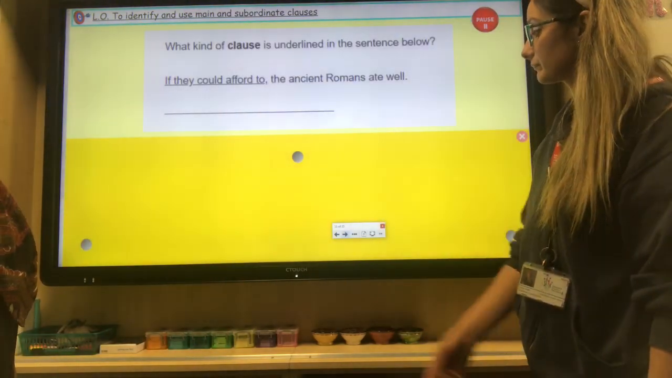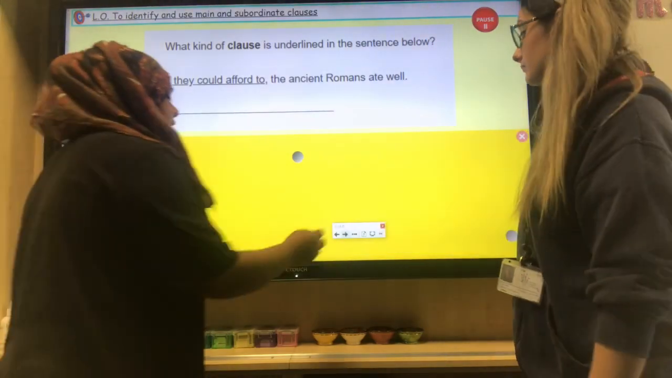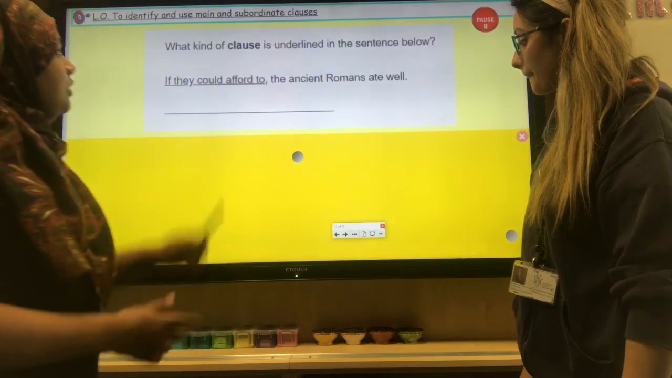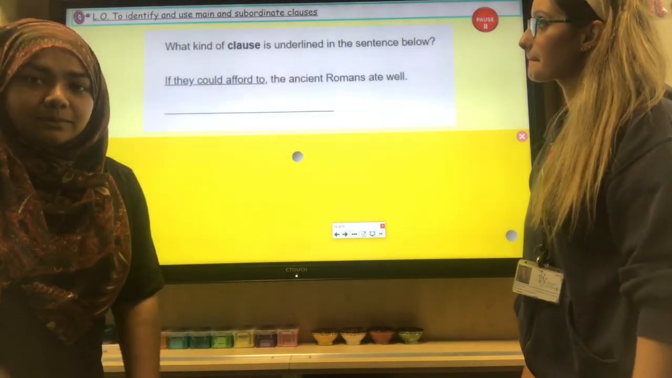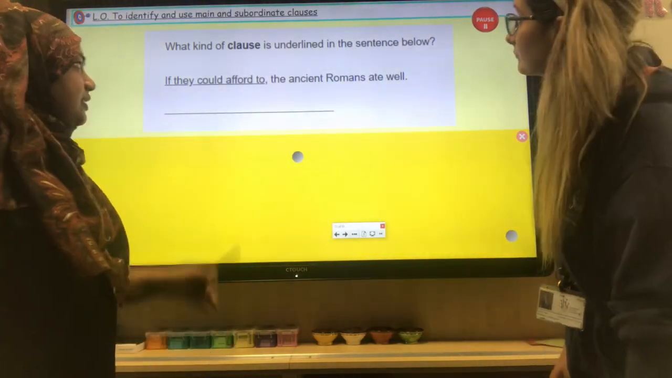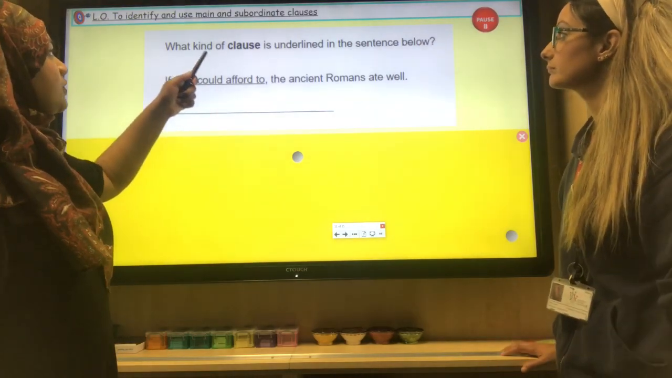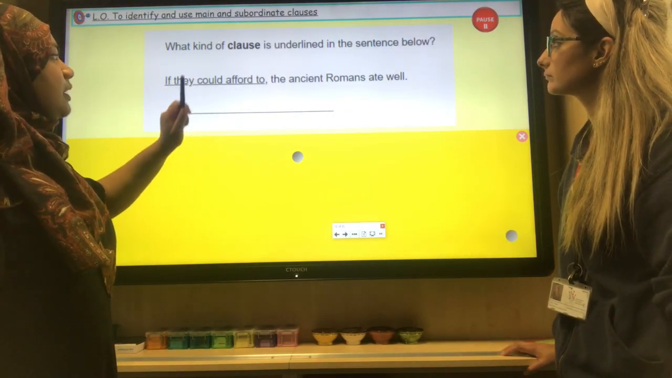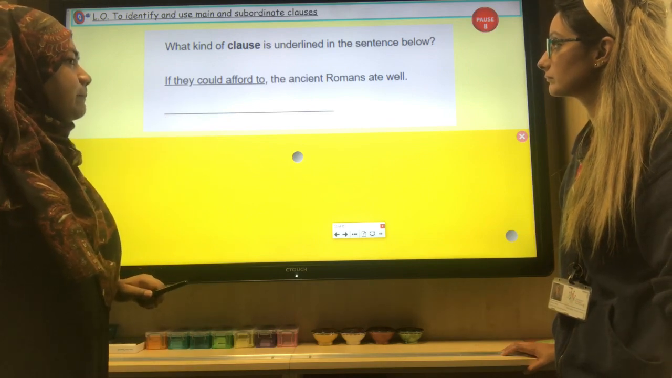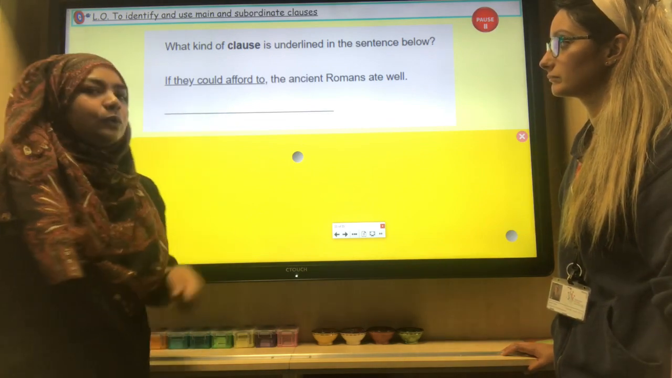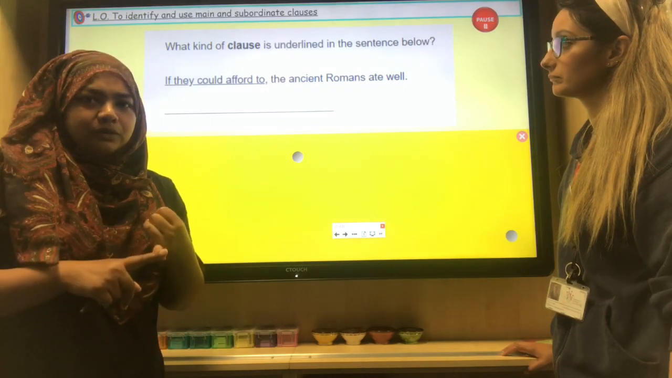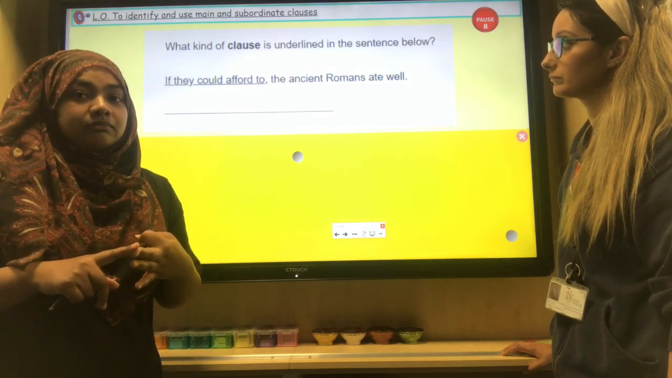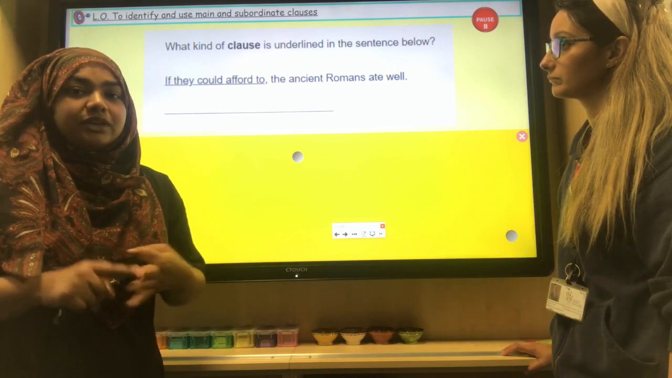So here we've got 2 questions related to main and subordinate clauses, and we would like you to have a go. I'm going to read you the first question and then press pause and decide what kind of clause it is. It says, what kind of clause is underlined in the sentence below? If they could afford to, the ancient Romans ate well. So what kind of clause could it be? Is it a main clause or a subordinate clause? You could also have a relative clause, but remember a relative clause must begin with a relative pronoun.